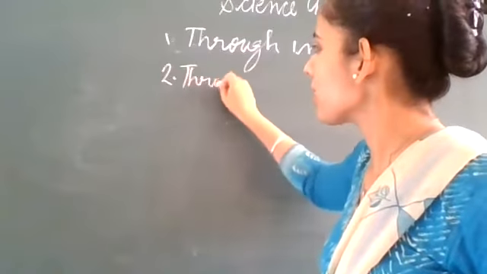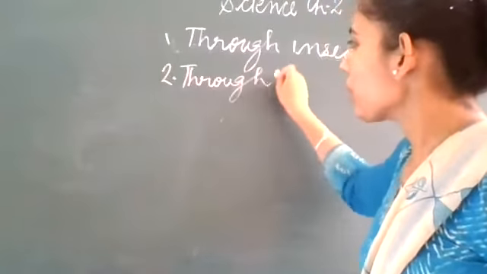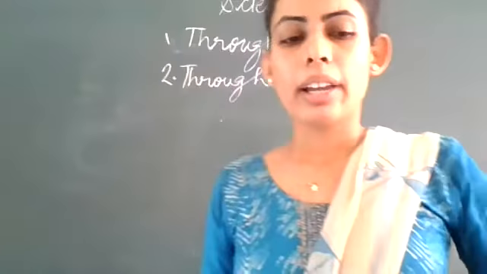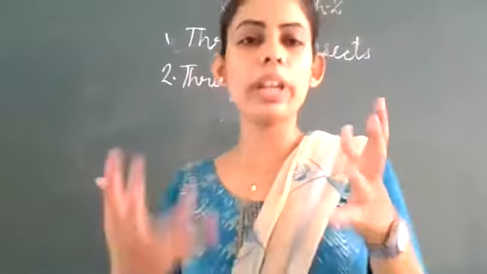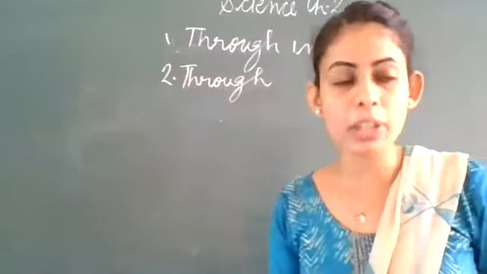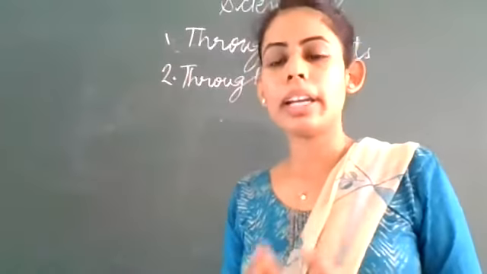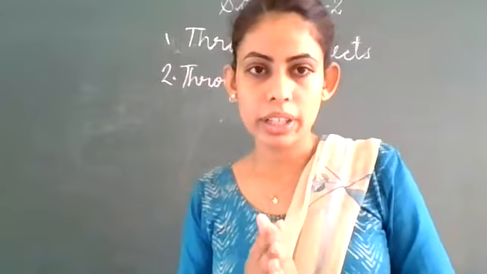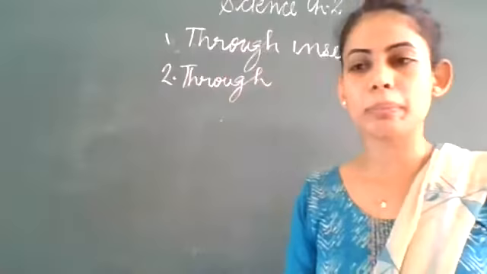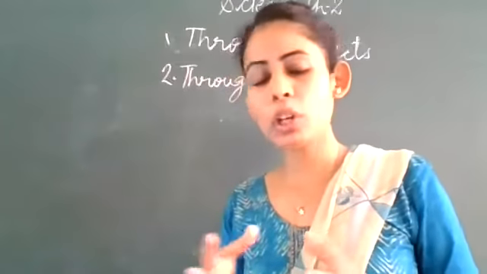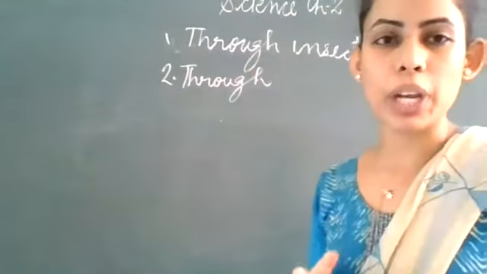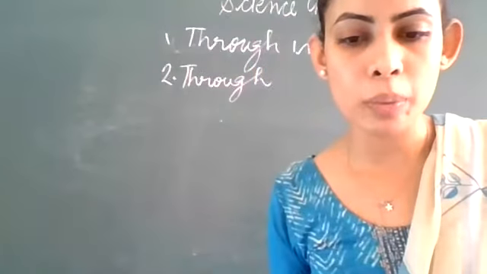There are so many diseases that transmit through air. For example, COVID is the example. You all know that now it is transmitting from one person to another person. Okay, so we should take proper precautions for it. We should stand 6 meters away. We should wear a mask also.